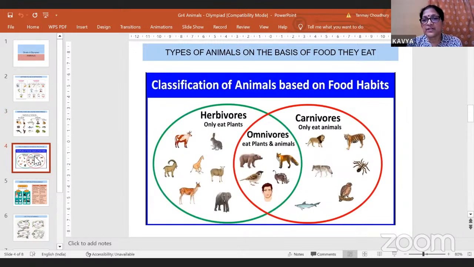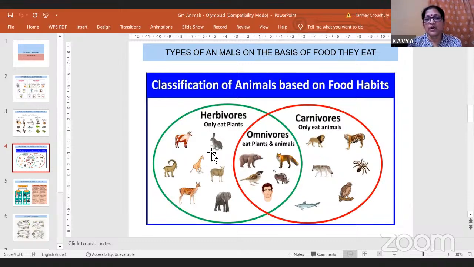Next classification. Based on the food habits. So like based on our food habits, we can be vegetarians or non-vegetarians, and we have got vegans and so many new types of vegetarians. So based on our food habits, what we like, what we don't like, or what we are prone to eat. So animals also, most of them, based on what they eat, are classified as herbivores or carnivores. Herbivores eat only plants, and carnivores eat only animals. Omnivores eat both plants and animals.